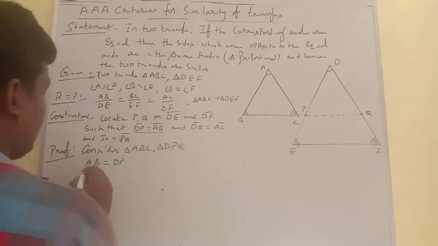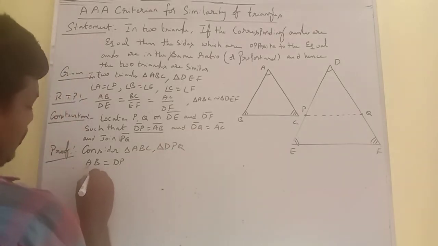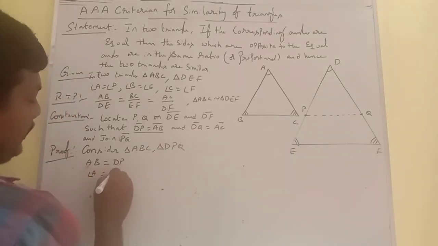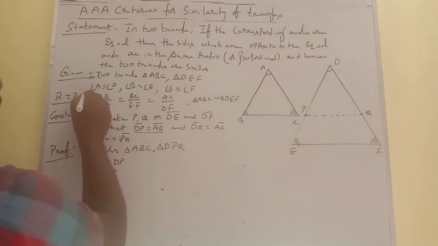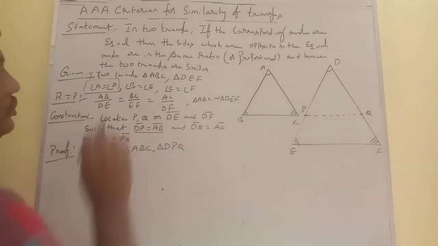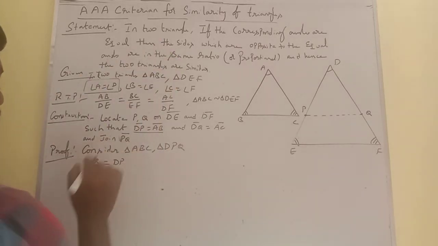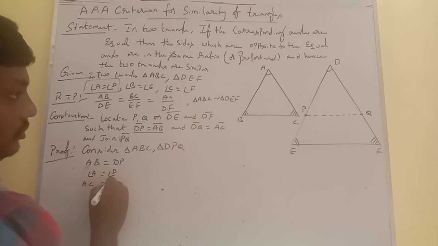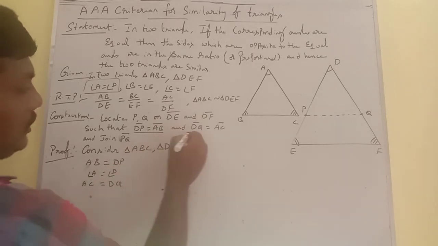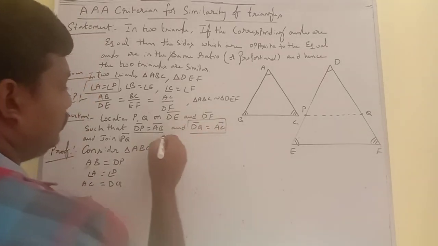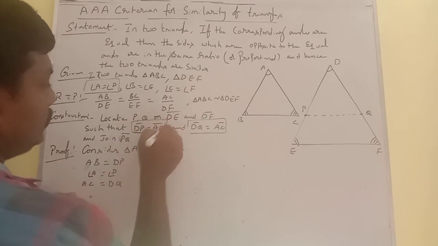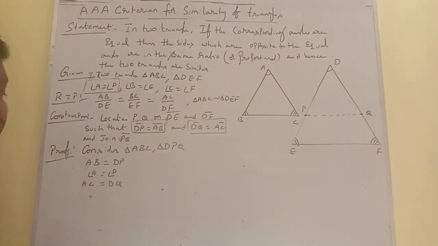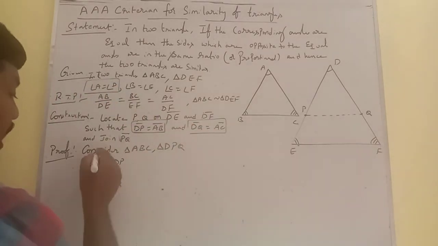Then again, angle A is equal to angle D. Angle A equals angle D. This is from the given statements. In the same way, this can be taken as side AC is equal to side DQ. This is also from construction. So these are the three conditions we have taken here. So, side angle side.